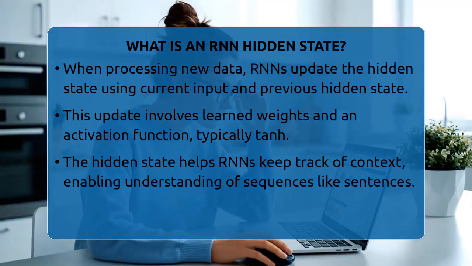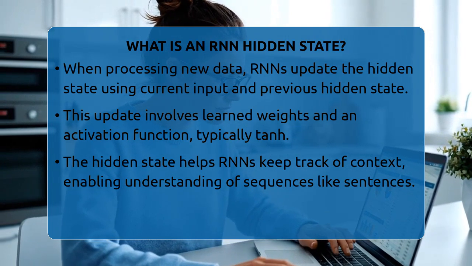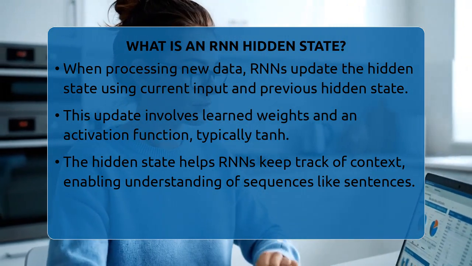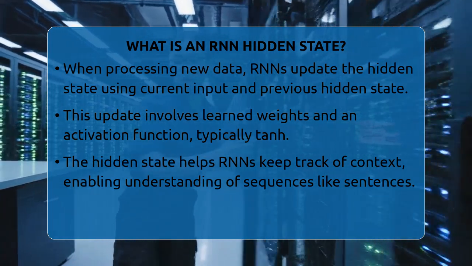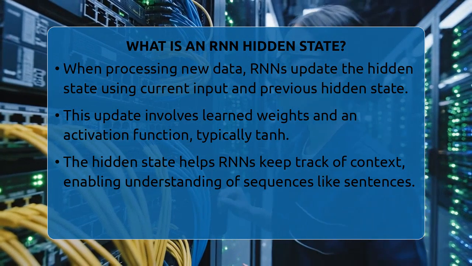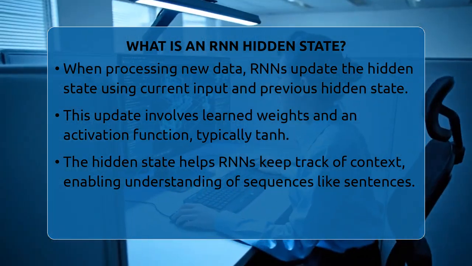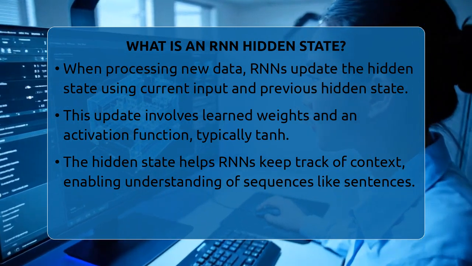It then updates the hidden state based on these two inputs. This update uses learned weights and an activation function, often called the hyperbolic tangent or tanh function. This process allows the RNN to carry relevant information forward as it moves through the sequence. Think of it as the network's way of keeping track of context so it can understand the bigger picture.